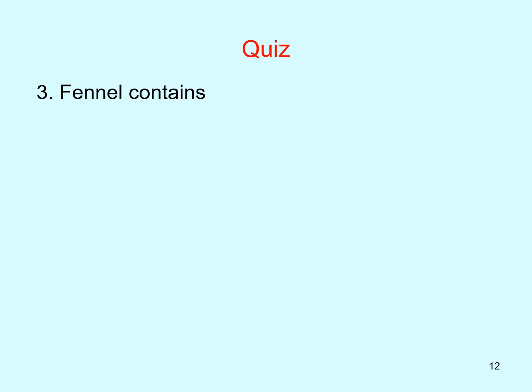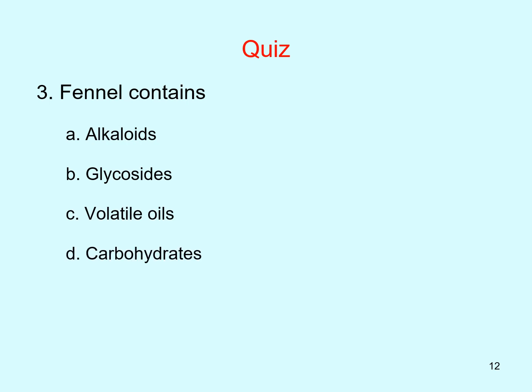Third quiz question: fennel contains alkaloids, glycosides, volatile oils, carbohydrates, and your correct answer is volatile oils.